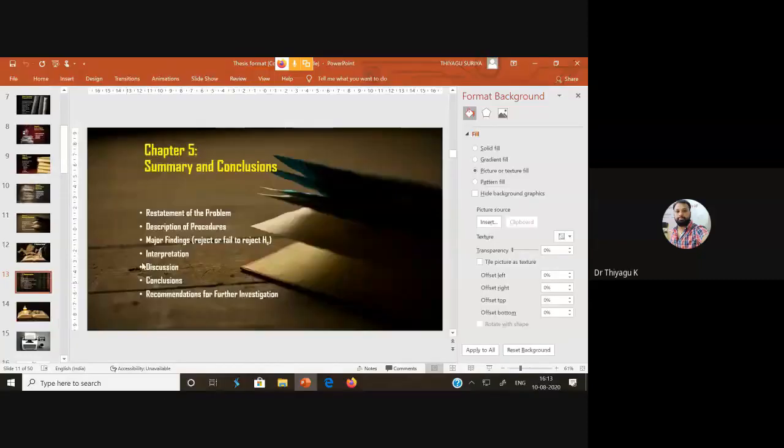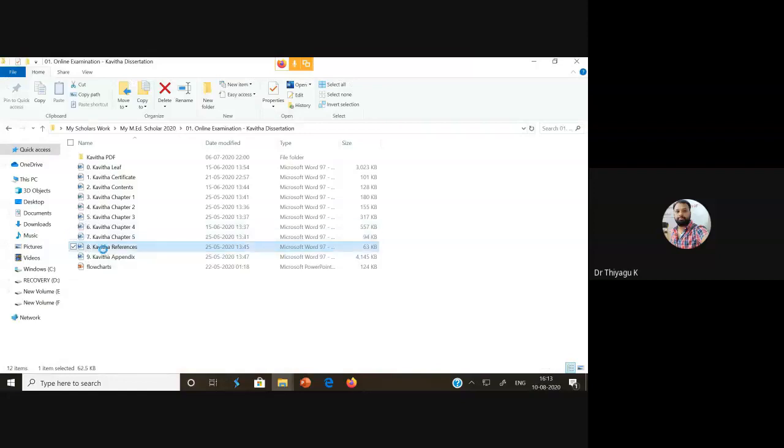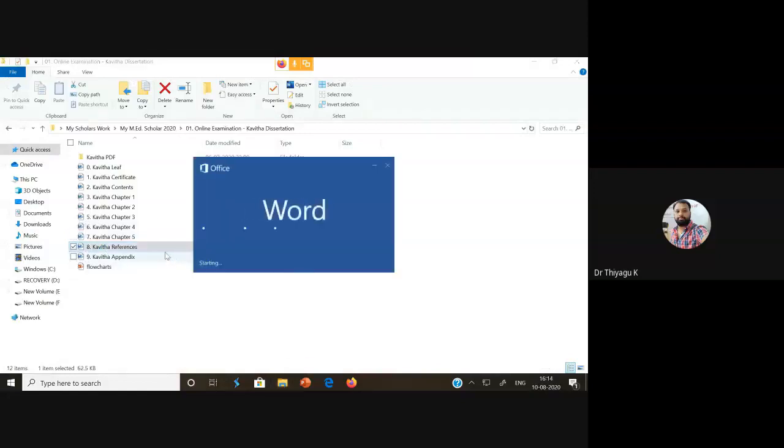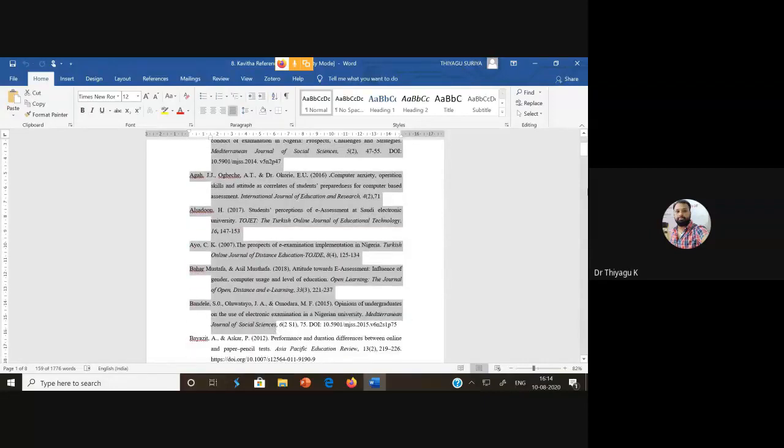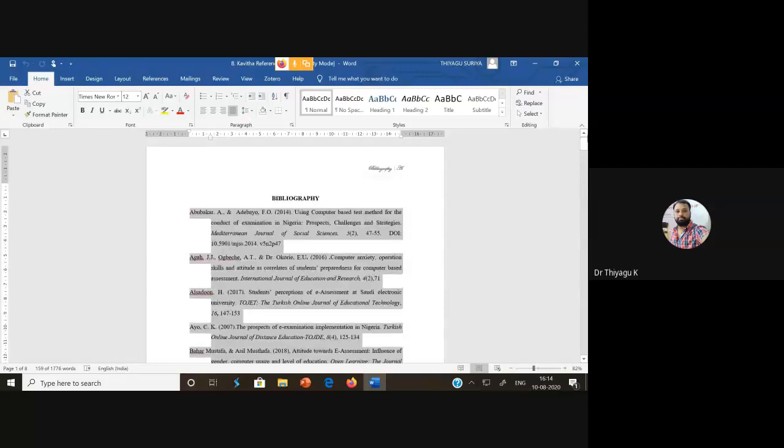Just going to the last sections, 8 and 9. There's a small difference between bibliography and references. References means the citations you are adding from chapter 1 to chapter 5. Only the citations are given, and that is called references. But if you are adding other than the citations, some books and materials you are referring to, some research articles you are reading, from which you also understand how to do research, and you want to highlight those as well, then you can use the bibliography.